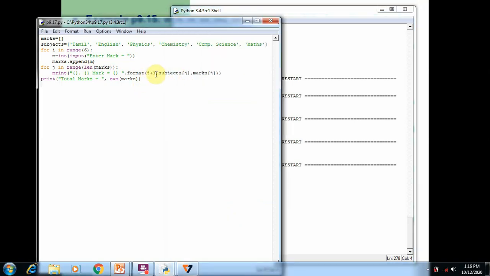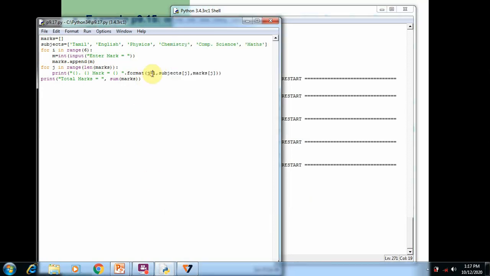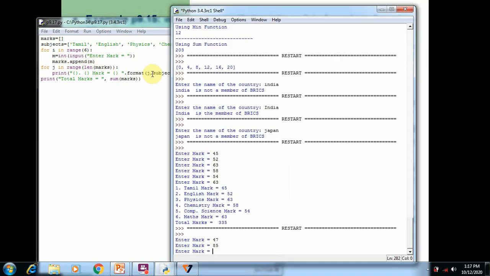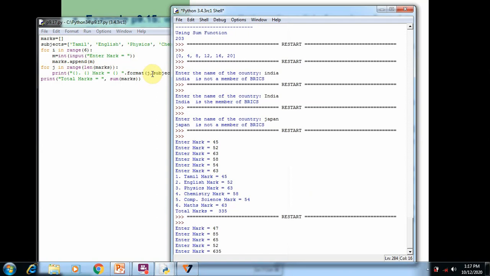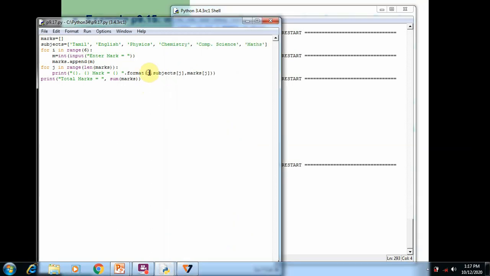So j plus 1 means the j starts from 0 and ends at 5. That's why we add the number 1. Then only we get the output 1. Otherwise this index also starts from 0. So here you can see when I remove the j plus 1 and simply give j, then you can see the difference. The j value index number starts from 0. Here you can see 0, 1, 2, 3. If you want to print in the proper manner, then you should mention the j plus 1 here.